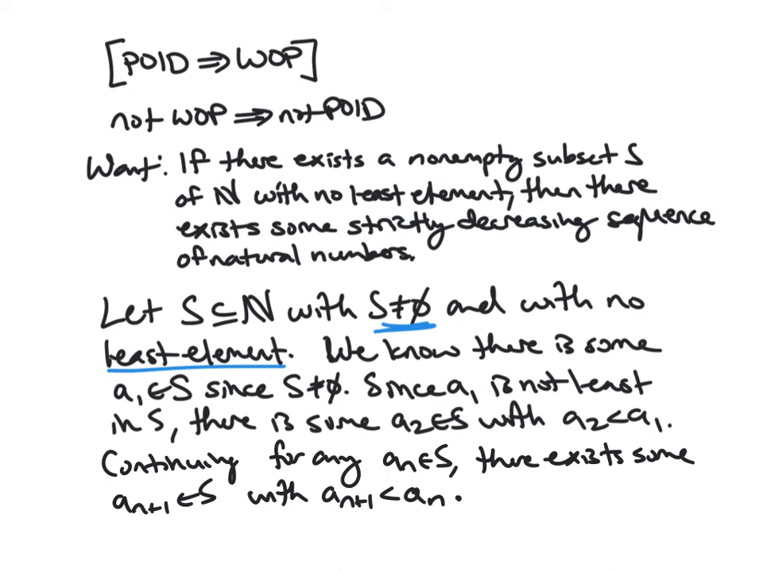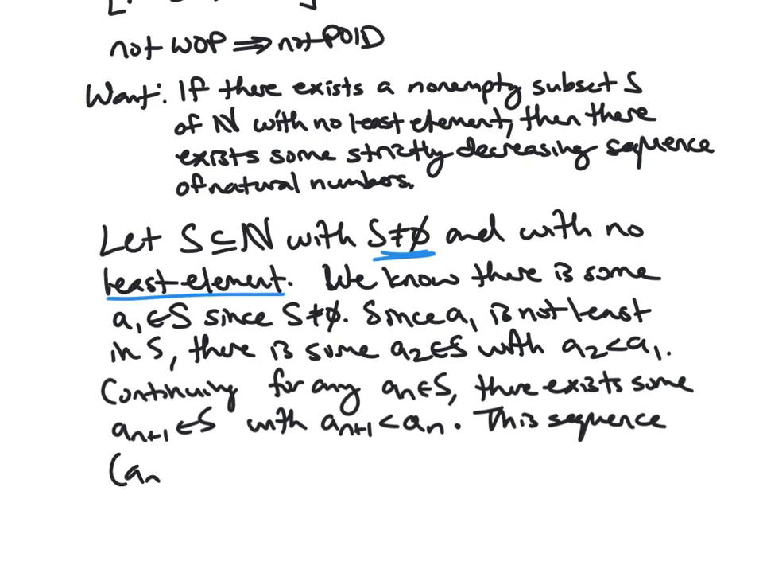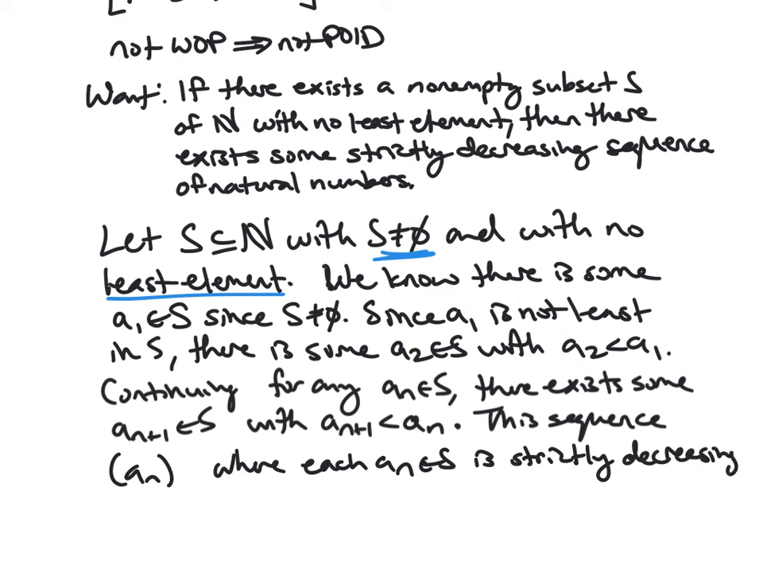And thus, this sequence that we've created, this sequence of elements a_n, where each a_n is in S, is strictly decreasing. And of course, S was a subset of natural numbers, and thus this is a strictly decreasing sequence of natural numbers. And so we have finished up our proof.